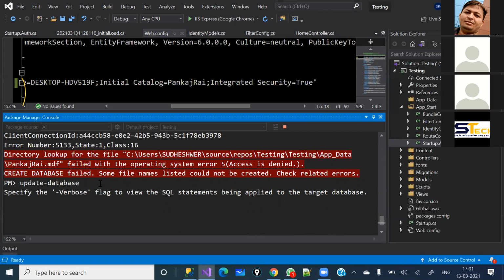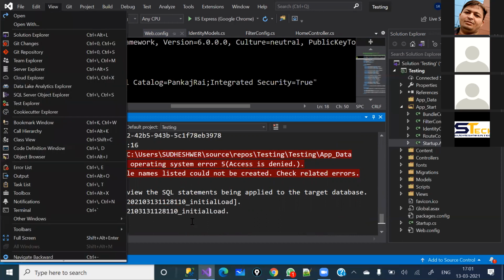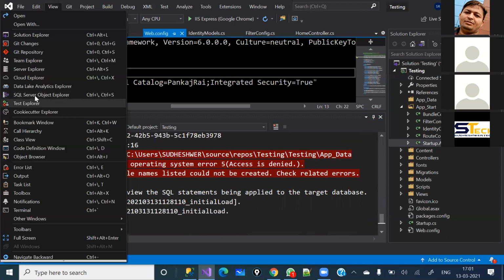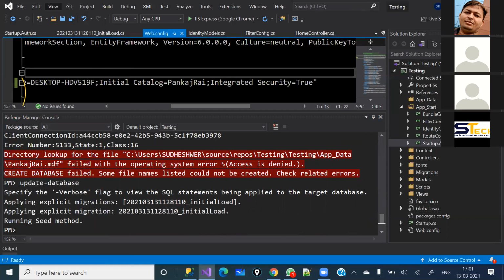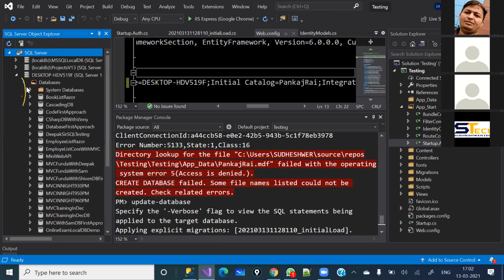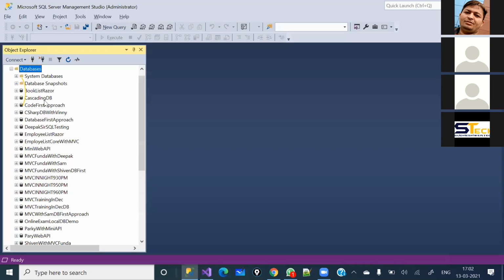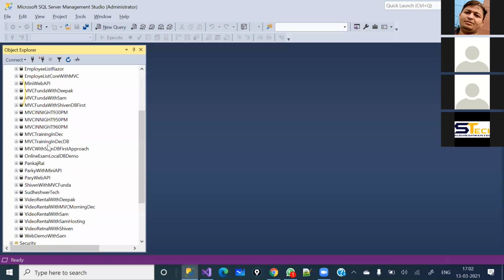So once the database will be created along with all the tables which you have seen under that migration file. So whenever you, okay, perfect, it has done. Now let's come back here into the database. Also, you can see the database through here as well, right? So you can do the view and let's expand it, go under this section and expand the database. Here you can see Pankaj Rai database has already been created. Come back here, refresh it, and now you'll be able to see Pankaj Rai as a database here, right?